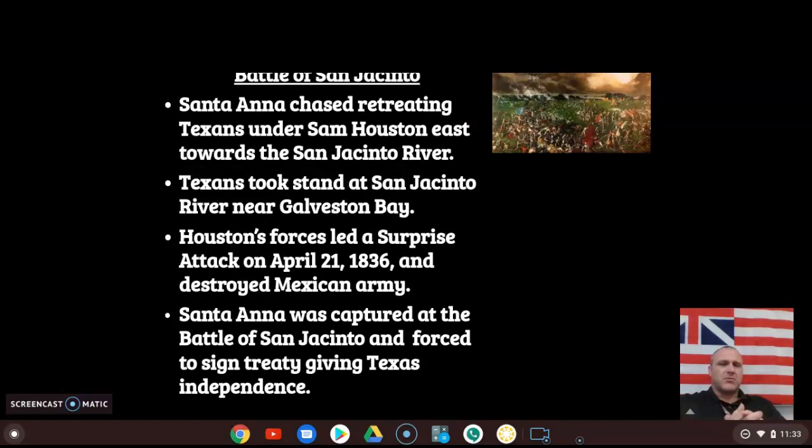So the other battle I want to talk about is the Battle of San Jacinto. And what's the Battle of San Jacinto? Santa Anna is chasing the retreating Texans under Sam Houston east on the San Jacinto River. And actually the San Jacinto River goes into kind of a horseshoe shape. And Sam Houston is like, all right, we're at a pretty good spot here at this bend in the San Jacinto River near Galveston Bay.